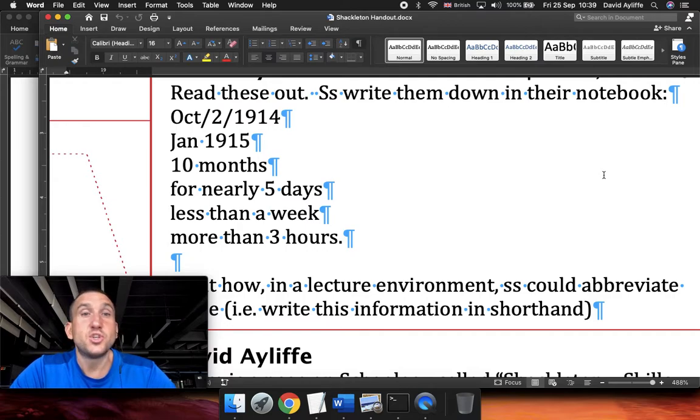Number 2, January 1915. Number 3, 10 months. Number 4, for nearly 5 days. Number 5, less than a week. And the last one, more than 3 hours.